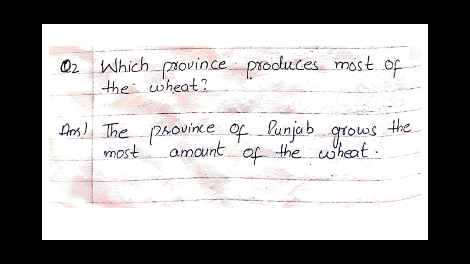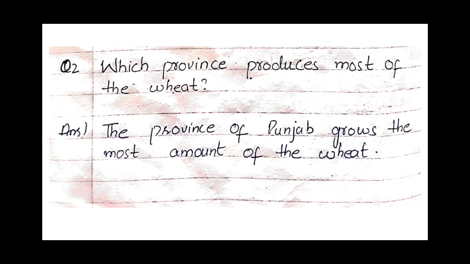Now moving towards question number 2, write down the question. Which province produces most of the wheat? The answer is the province of Punjab grows the most of the wheat. The province of Punjab grows the most amount of the wheat.